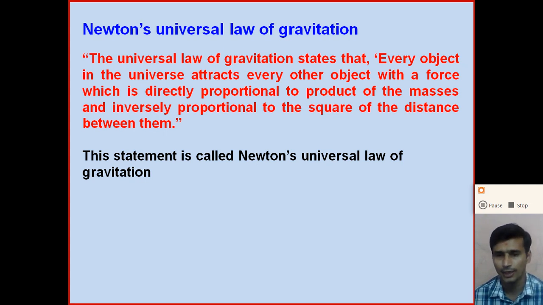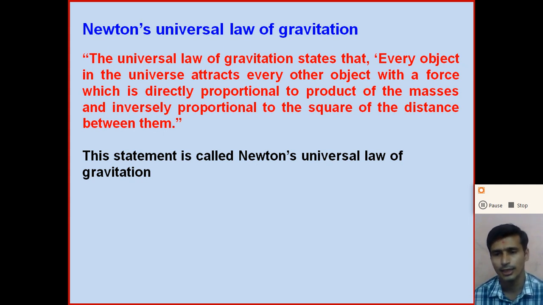Dear student, why is this law called the universal law of gravitation? Because this law is applicable to smaller particles like protons, electrons, neutrons, as well as larger objects like stars, planets, and all other larger objects. And this gravitational force is everywhere in the universe. So Newton's law of gravitation is called the universal law of gravitation.